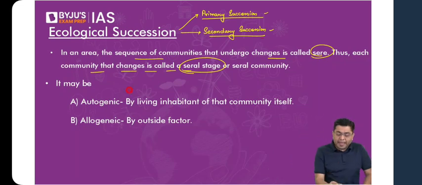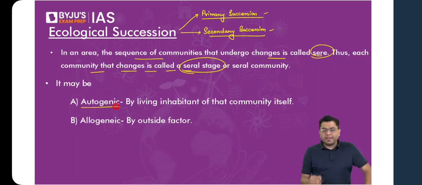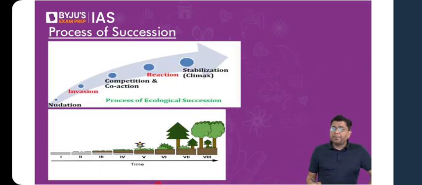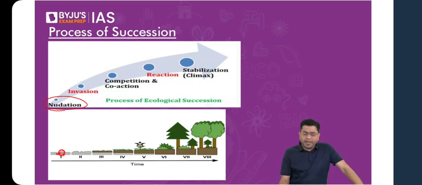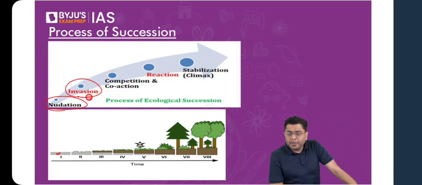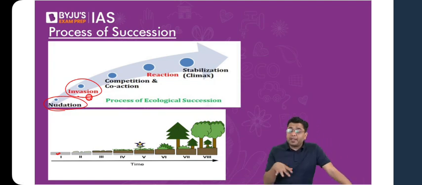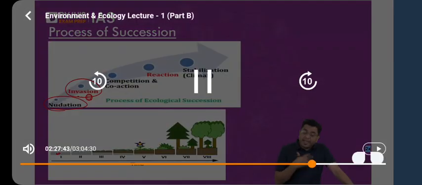Now here, this is the process of succession. Overall, it includes various different stages. You have the stage of nudation, where everything is barren, just rocks, nothing else, right? Then you have invasion, where certain species, mosses, lichens, microscopic organisms, come into the picture. They start softening the rock structure. Over a period of hundreds and thousands and millions of years, they end up converting that rock into soil. Then after that, you have competition and coaction, where multiple species are introduced in that region automatically with the help of birds and other organisms.